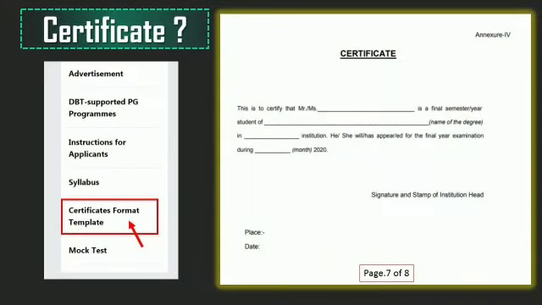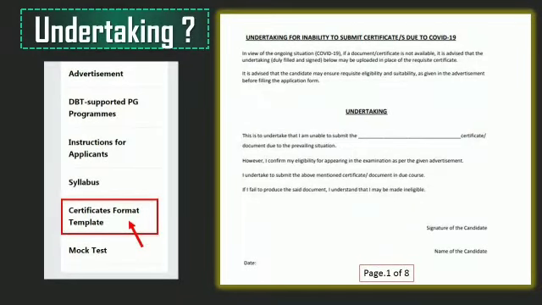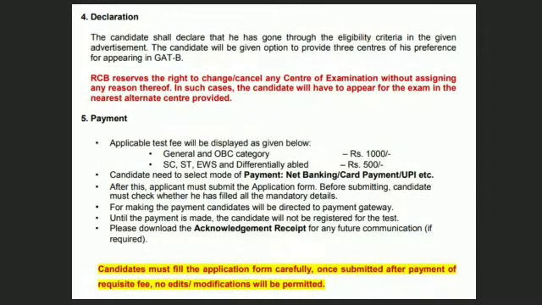Okay, so after going to the main website once more and clicking on certificate format template, you will get a list of certificates, out of which the page 7 is the certificate which is to be signed by your HOD. The next thing is undertaking. In case you are not able to furnish any of the certificates, in that case you have to fill the undertaking where you have to mention the name of that certificate. Print it, fill it, scan it and upload it. Now finally, there's the declaration that you are fulfilling all the eligibility criteria, and now after the payment you'll receive an acknowledgement receipt which you have to keep.